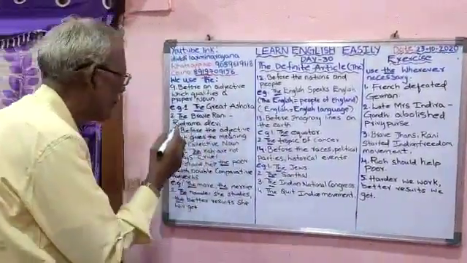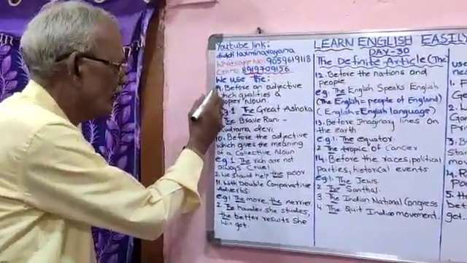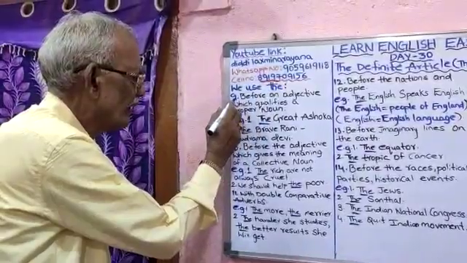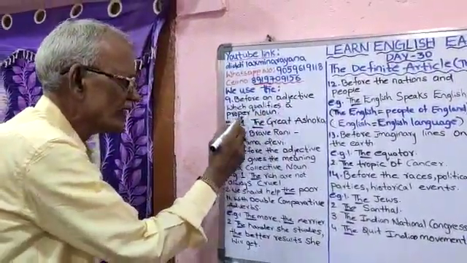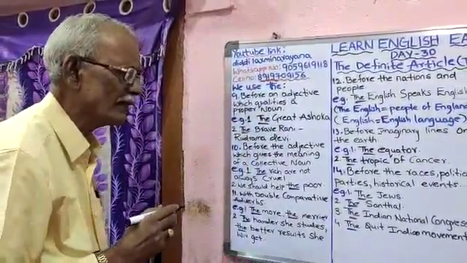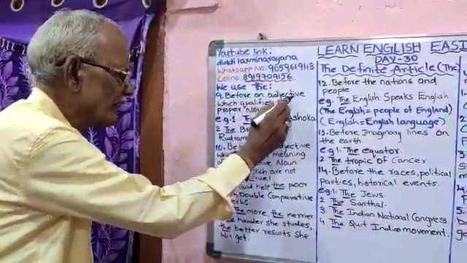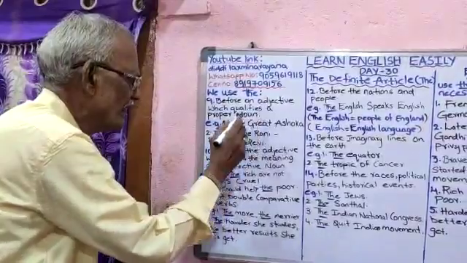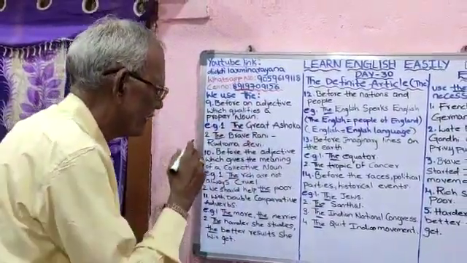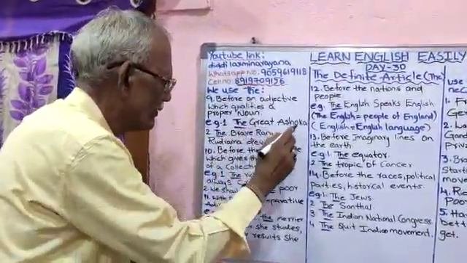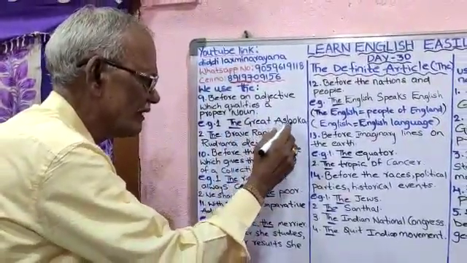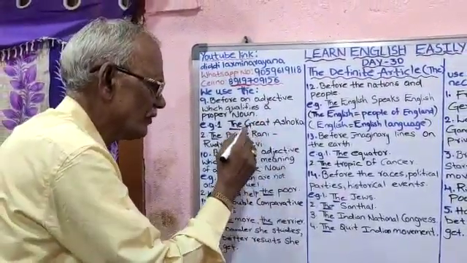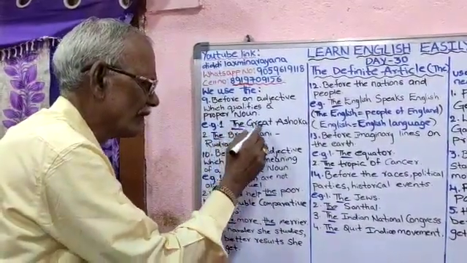Look at me. We use the before an adjective which qualifies a proper noun. I repeat it. Before an adjective which qualifies a proper noun. For example, the great Ashoka. Great is an adjective. It qualifies the noun Ashoka. So we have to use the before great.